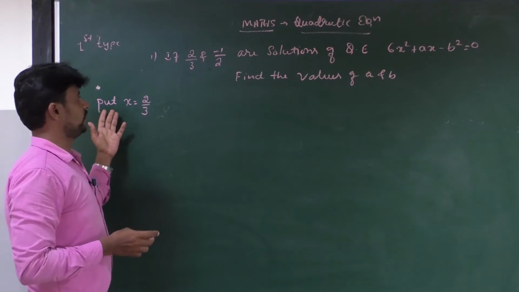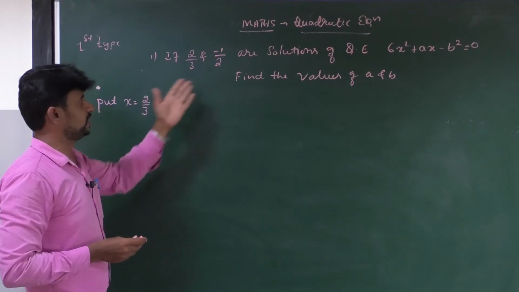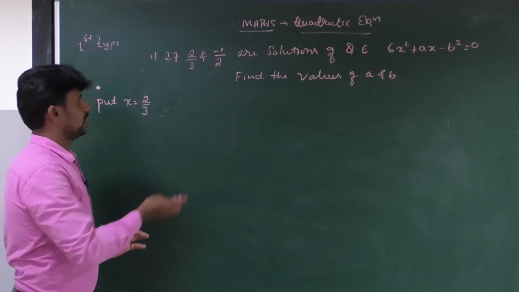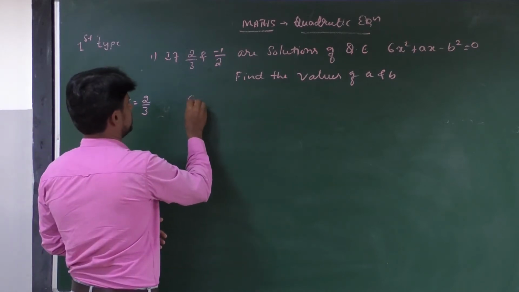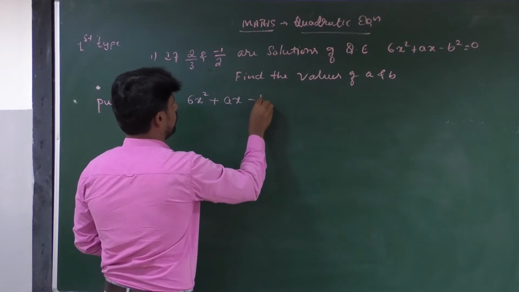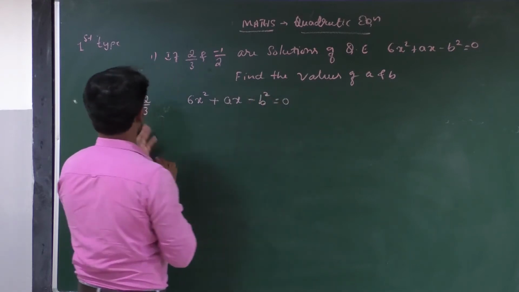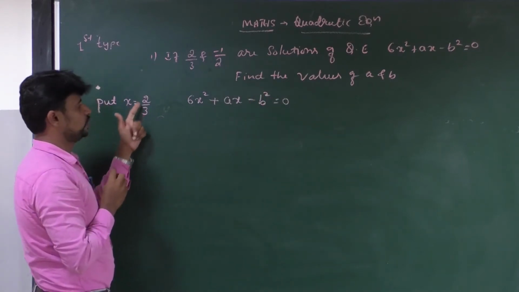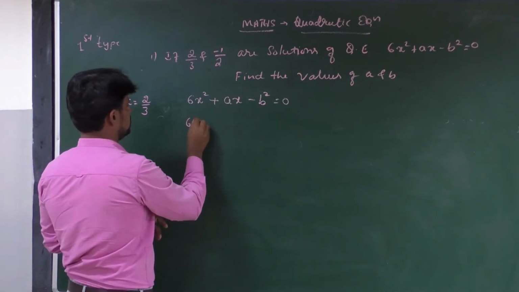Then first of all we have to substitute the value of x equal to 2 by 3 into the quadratic equation. What is the quadratic equation? 6x square plus ax minus b square is equal to 0. What is the value of x? 2 by 3. Substitute that.